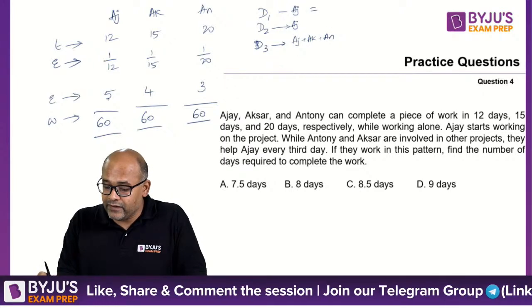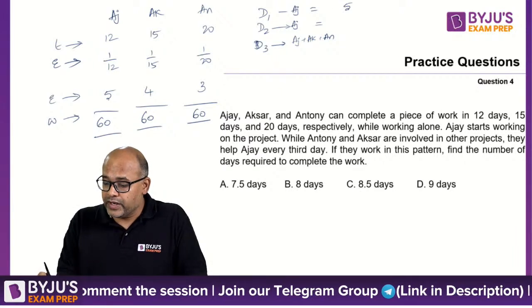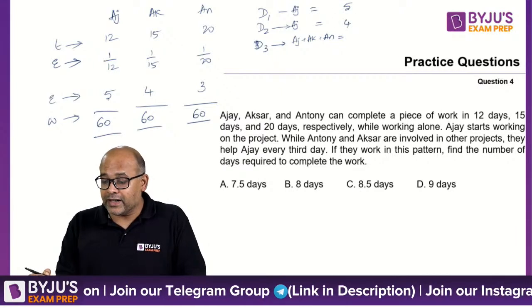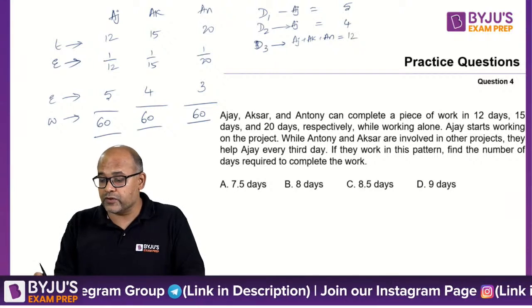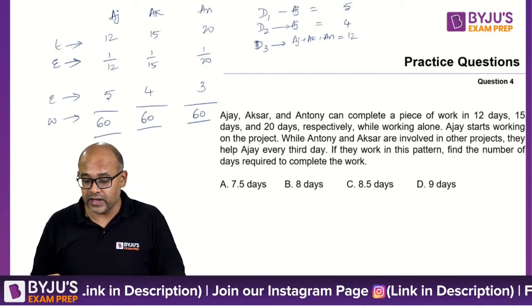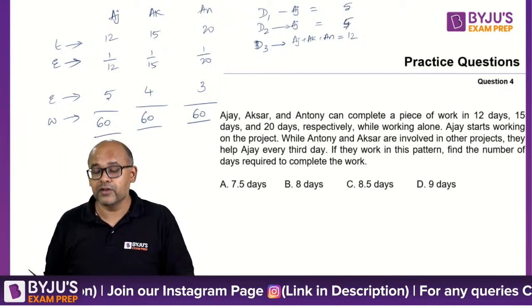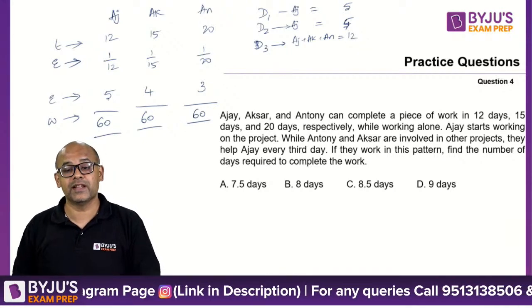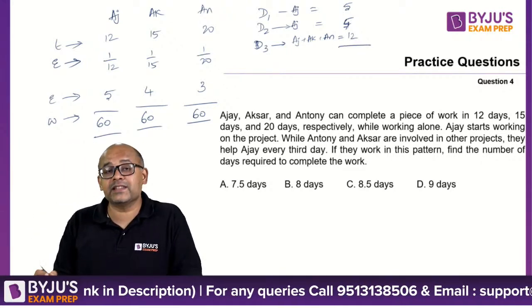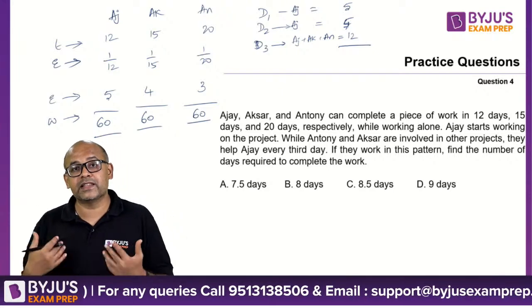Which means on day 1, 5 units are done. Day 2, 5 units are done. But day 3 it will be 12 units: 5 plus 4 plus 3. Which means every 3 days the cycle is repeating.